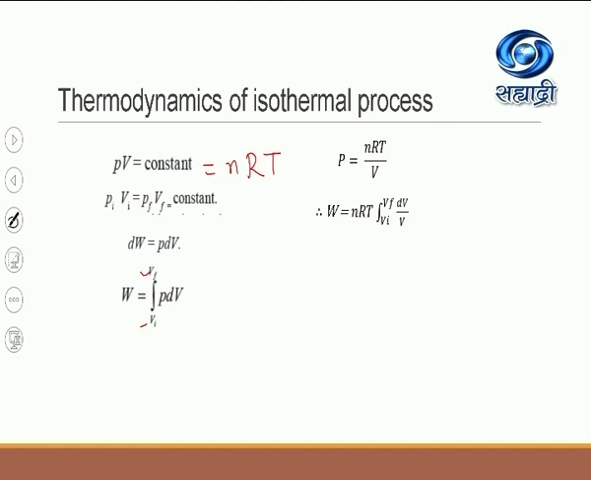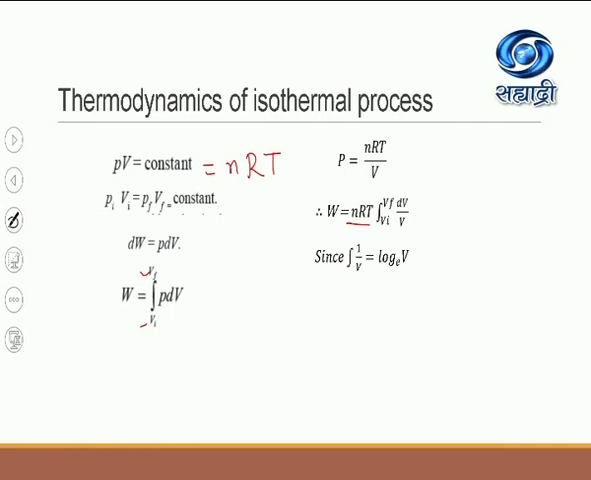Now remember, students, one thing: whenever you are integrating, you have to take out the constant before you integrate. We are integrating with respect to a variable. The variable is the changing quantity. So here volume is changing because we are expanding the gas. Therefore W is equal to nRT times the integral of dV upon V, and the limits are from Vi to Vf.